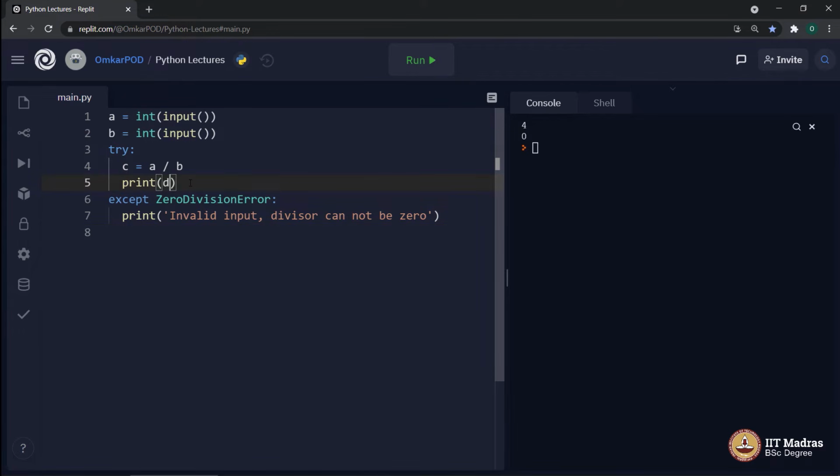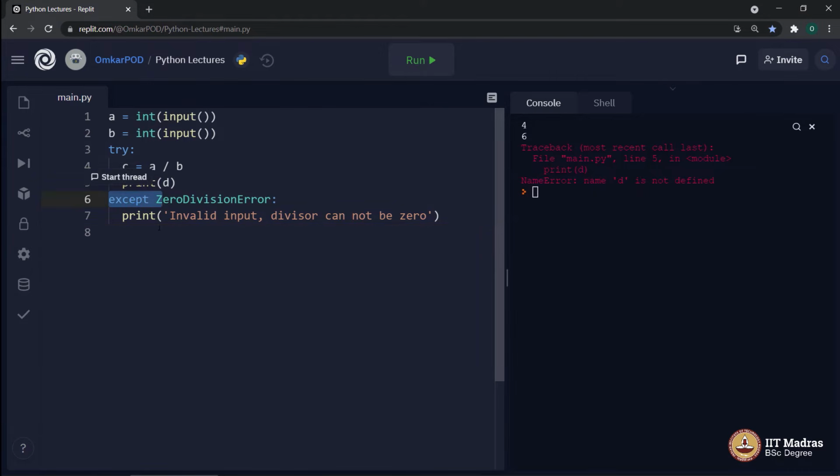Similarly, instead of this C, if I have D, and now I execute this program with, let's say, 4 and 6, now it says NameError. Now you must be thinking, why? I did exception handling, still I am getting some kind of an error. The reason is, this line is not giving us any exception because now we have valid inputs 4 and 6. But this time, this particular line, print D, is giving us that error. And the type of error is now different.